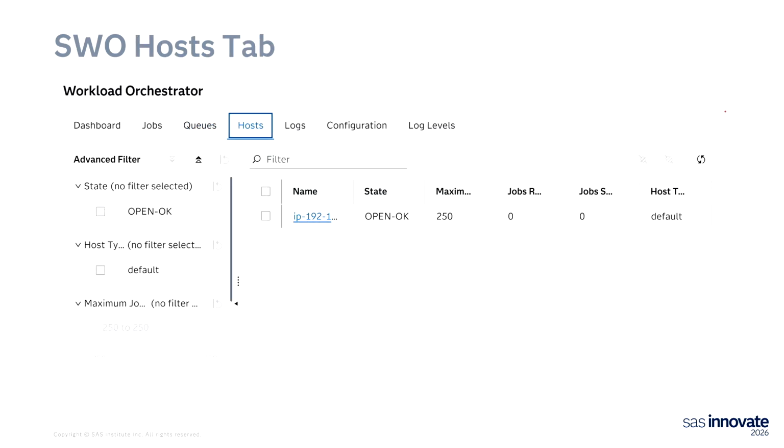And then lastly, looking at the host tab, we see our one default host, which is open. It can run a maximum of 250 jobs concurrently. It is our default. So that's what you'll see. You'll see something very similar if you go to this dashboard in your VIA deployment, because this gets set up by default.